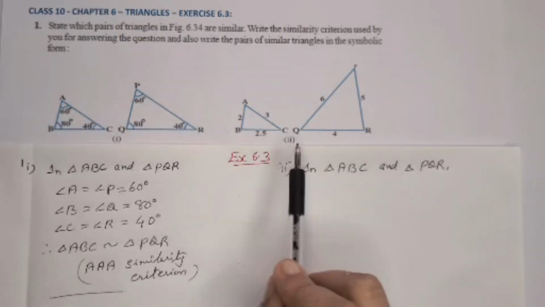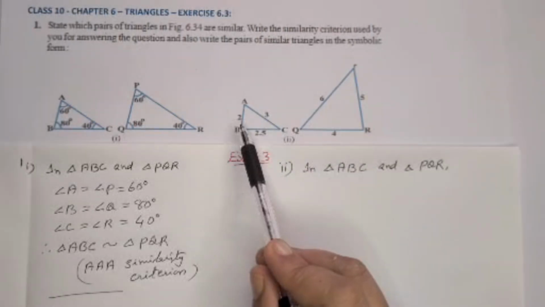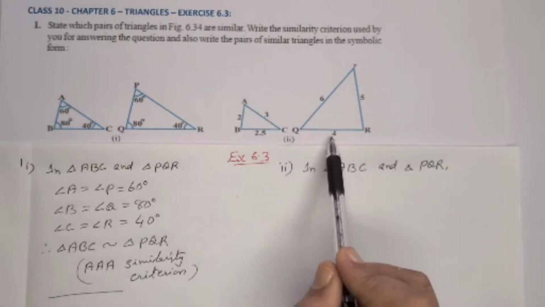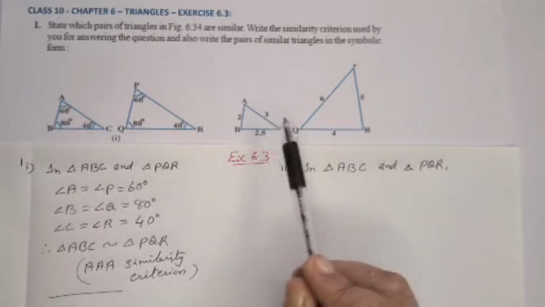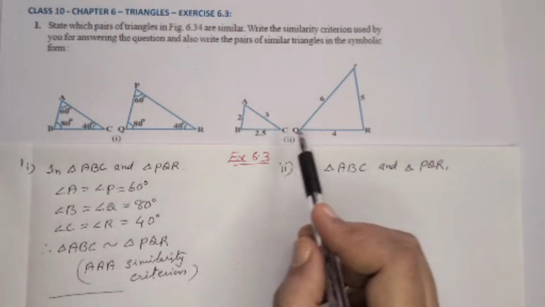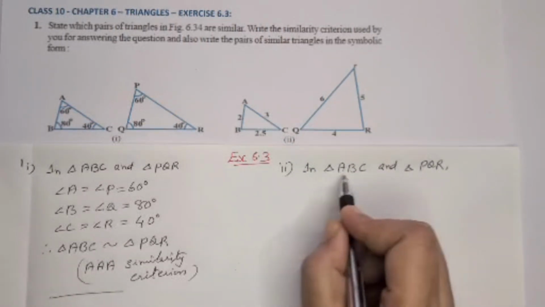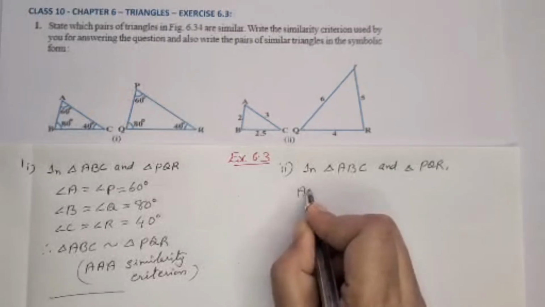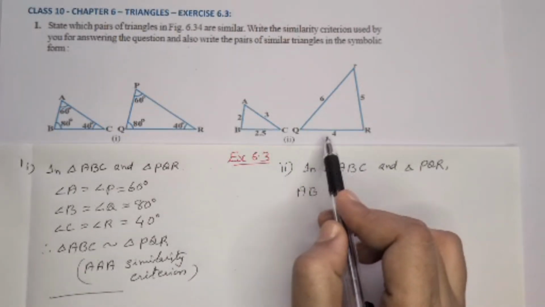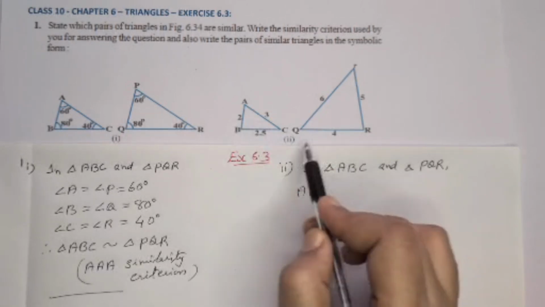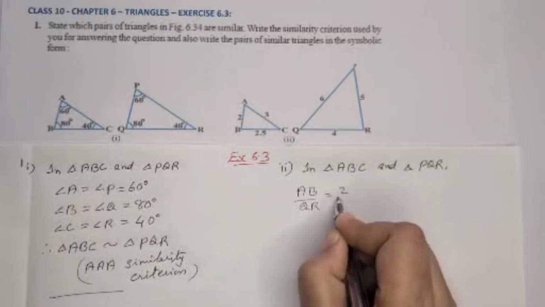Second figure, here triangle ABC, PQR and sides are given. So you have to look at the corresponding sides. 2, double of that 4, 3, 2 times 6, 2.5 and 5. But it is not in the same order. You have to write in the correct way. That means corresponding sides. AB, if we are taking from the first triangle, we can take in order AB, and 2, that is coming here. Double of that measurement. So AB by QR. AB is 2, QR is 4.